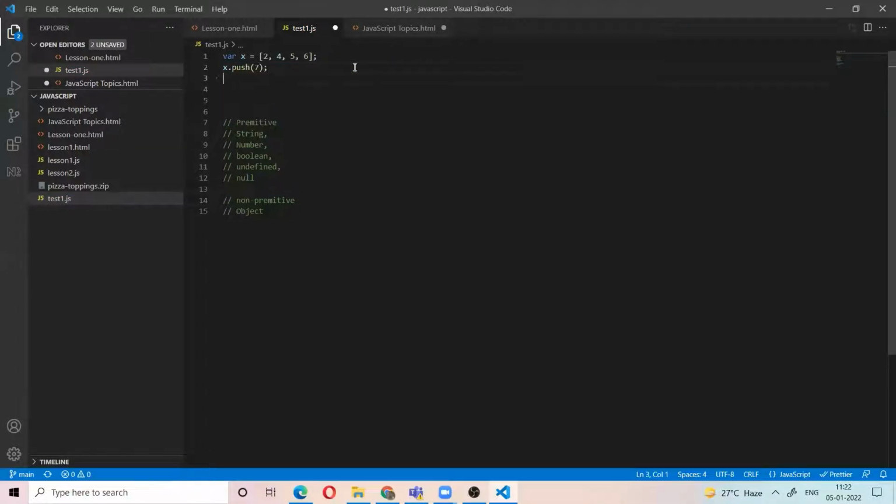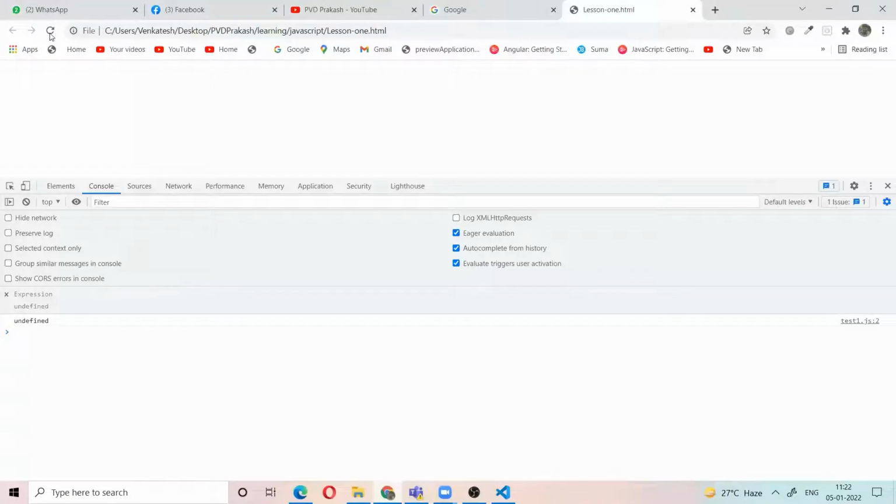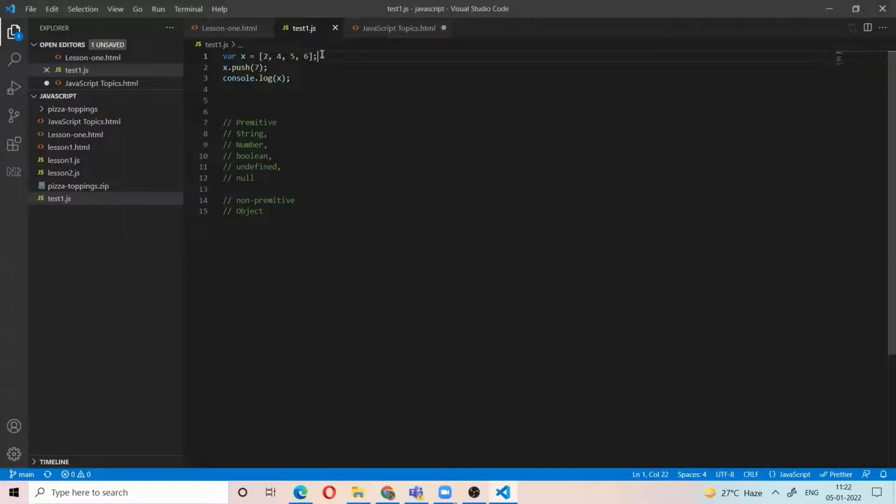Now console.log of x. So along with the 2, 4, 5, 6, I add the new value 7. See, so you are thinking now we changed the value. We are not replacing the 2, 4 existing values. We are not removing the existing values. We just add the new value. That means we can change the value. So non-primitives are mutable.